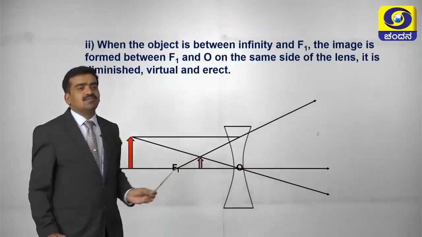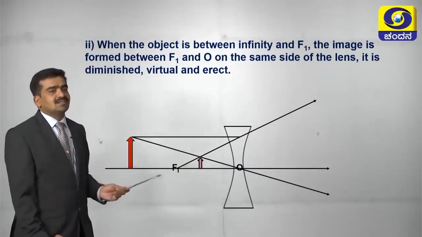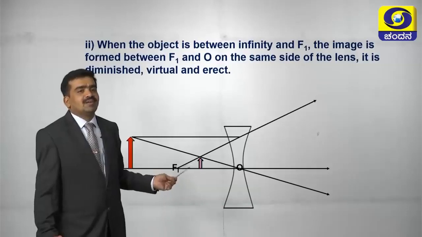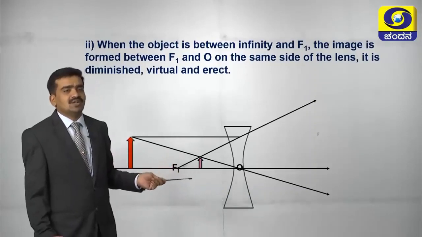Then if we place the object at some distance from the concave lens, the image will be formed between f and O. It is diminished, erect and a virtual image. In both cases we are going to get a virtual image.